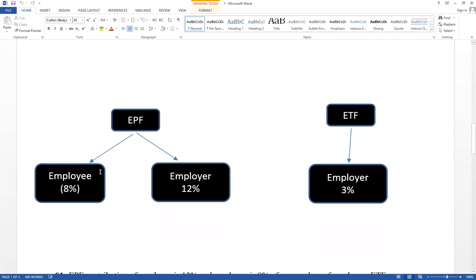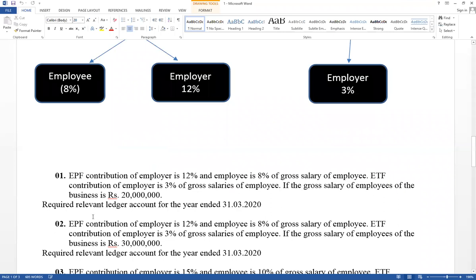For EPF, both employee and employer give their contribution. But employee trust fund, only employer give their contribution. Right now, think about example. This is the first one. EPF contribution of employer 12% and employee 8% of the gross salary of the employees, and ETF contribution of employer is 3% of the gross salary of the employees.